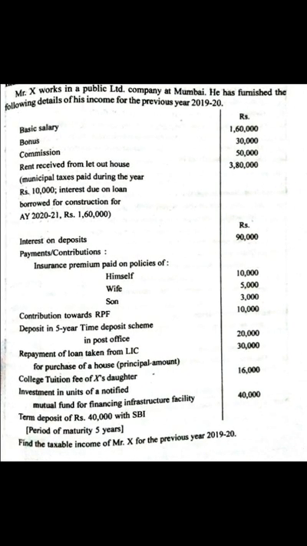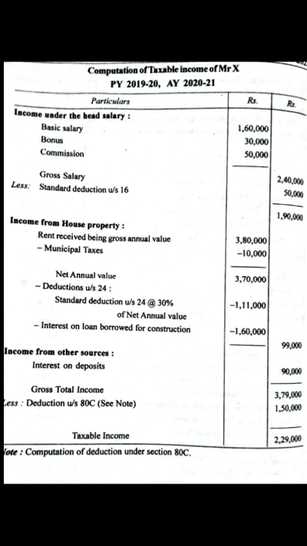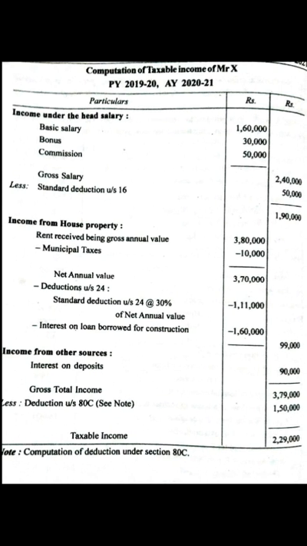Next, they have given the information for rent received from let out house. So, from this information, we are going to calculate income from house property. Rent received 3,80,000 minus municipal taxes 10,000. We will get net annual value 3,70,000.